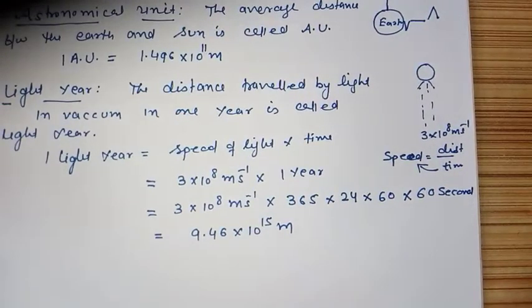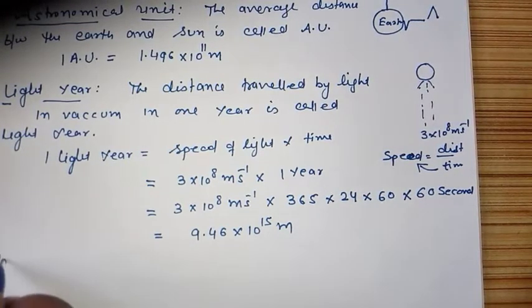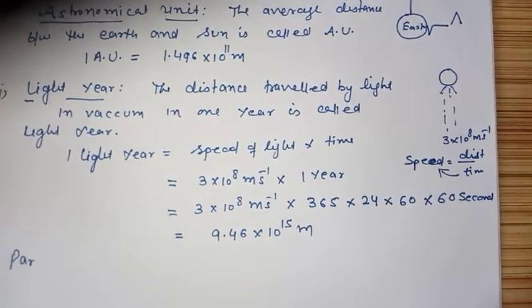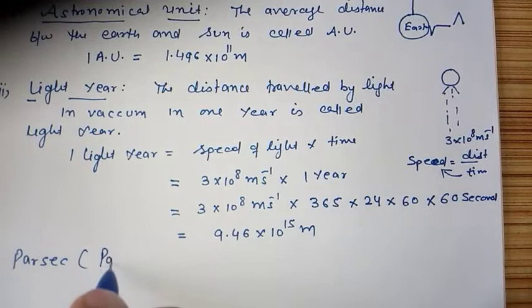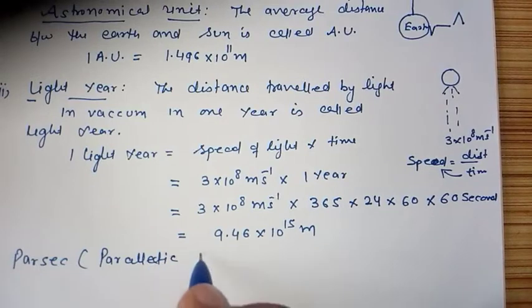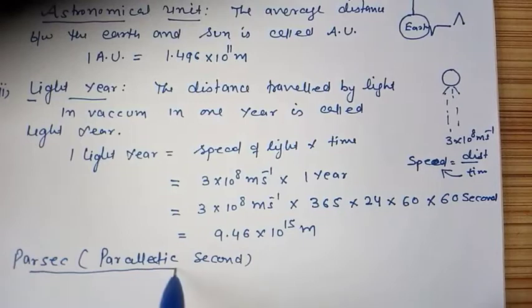Now one more unit, that is the parallactic second or parsec. So parallactic second is also a unit of length.